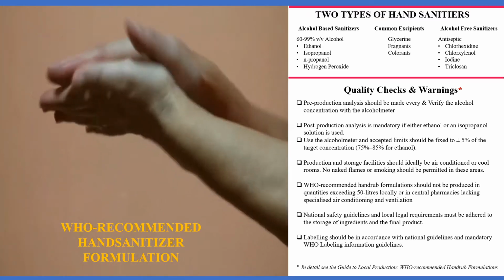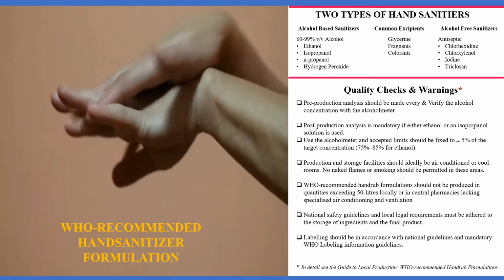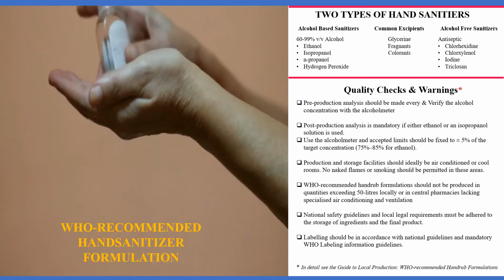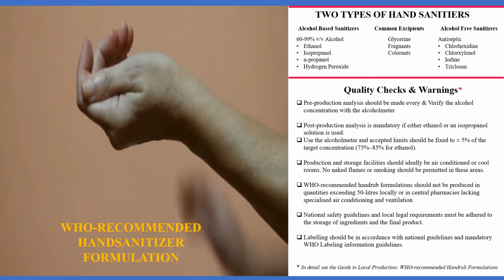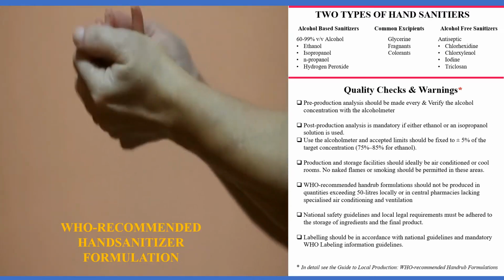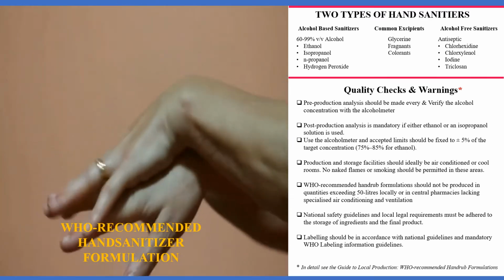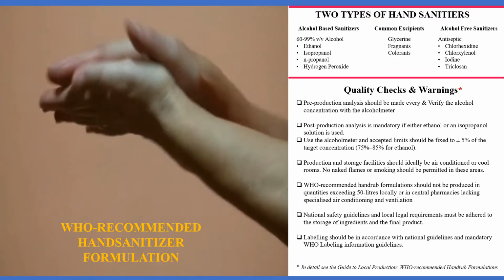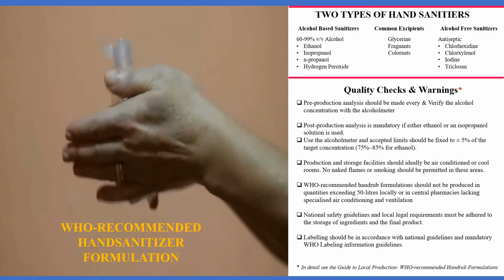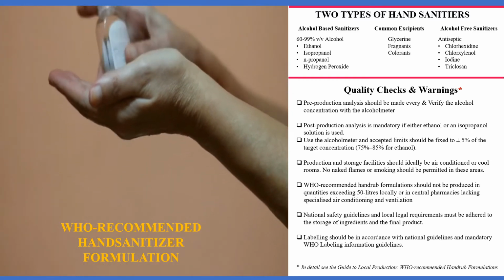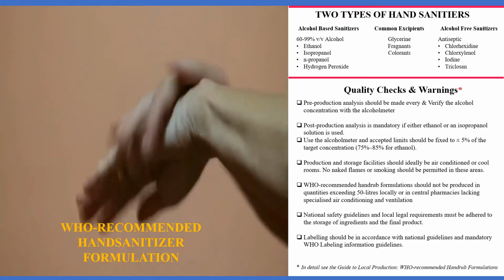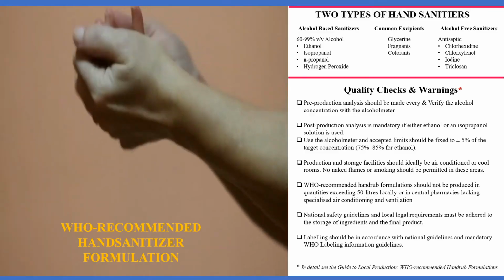Before you make a hand sanitizer at home, ensure the quality checks, and click the link in the description below and read the guide to local production information thoroughly. The quality checks include verifying the alcohol content using an alcoholmeter, and post-production analysis is required if you are using ethanol or isopropanol. Ensure you do the preparation in cold rooms or air-conditioned rooms. Strictly no flammable items should be allowed or present. Also read national safety guidelines and local legal requirements. Labeling of the final package should cover all the labeling requirements.